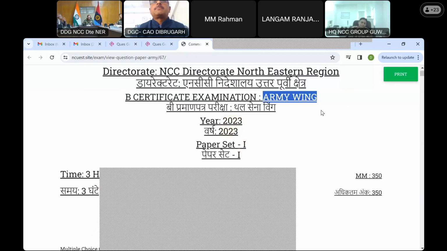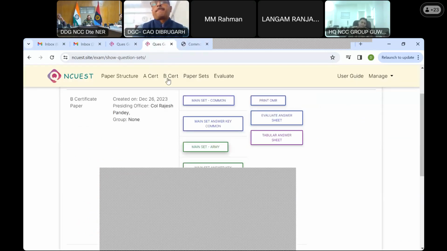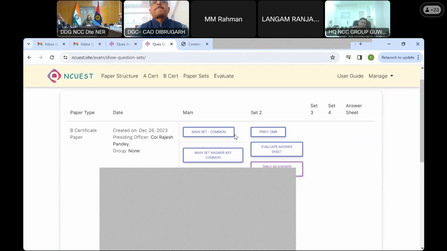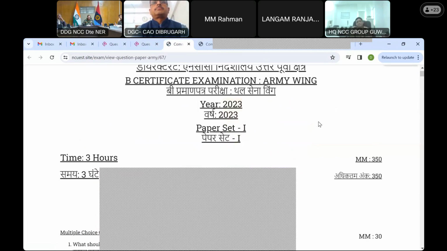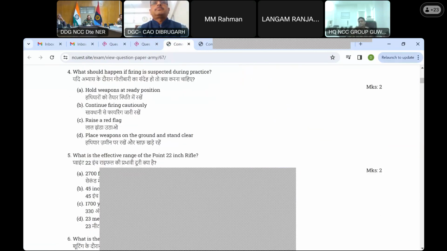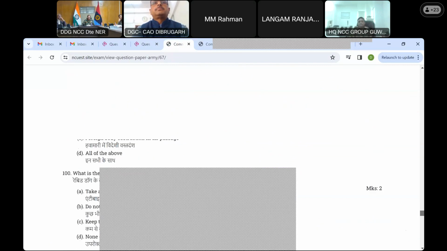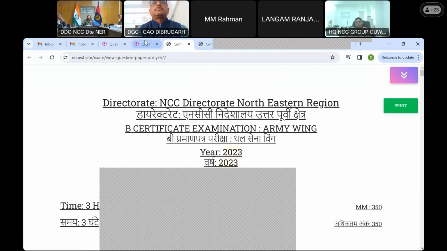No sir, he's saying he wants to see the main set common, the very first one, above the main set common. I understand. This is actually of no use here because this is only covering the common subjects. Okay, I should have taken it out. This is of no use here.